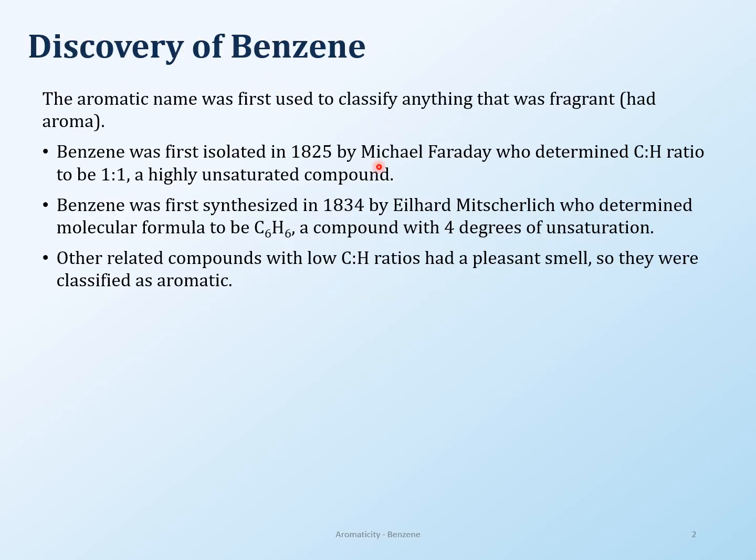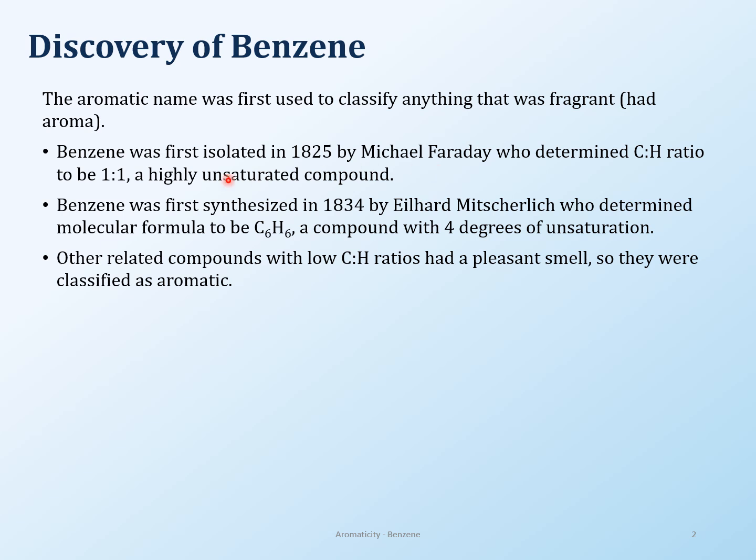Benzene was discovered by Michael Faraday in 1825, and he was the one who also found out that the ratio of carbon to hydrogen was 1:1 in it, which means C6H6, right? So highly unsaturated compound. Now, the reason why it's called aromatic is because it had a wonderful smell. Because it was a wonderful smelling compound, it was classified as aromatic. Benzene is a name very specifically given to that one structure that he isolated.